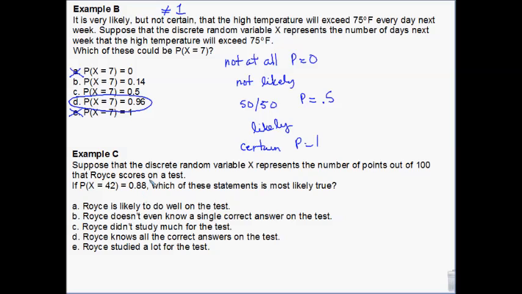All right, so let's say x is our discrete random variable, and it represents the number of points out of 100 that Royce scores on a test. If the probability that he's going to get a 42 is 88%, which do you think is true? That he's going to do well on the test. He doesn't know a single correct answer on the test. That would be a 0% score. He didn't study much for the test. He knows all of the correct answers, or he studied a lot.